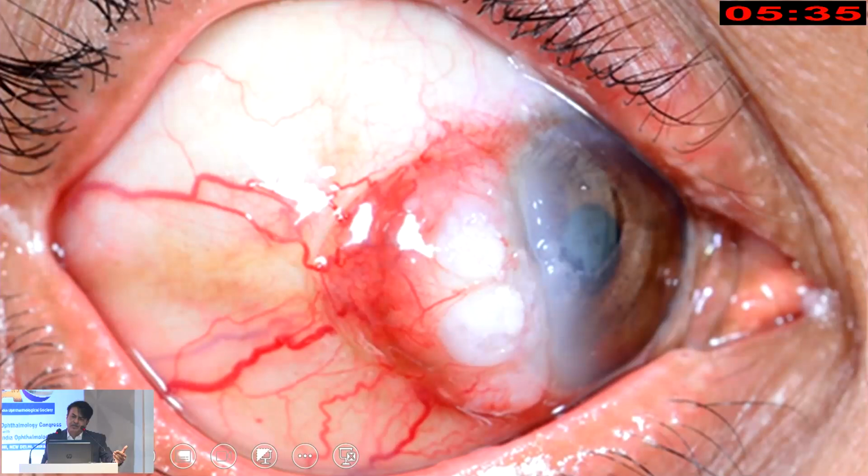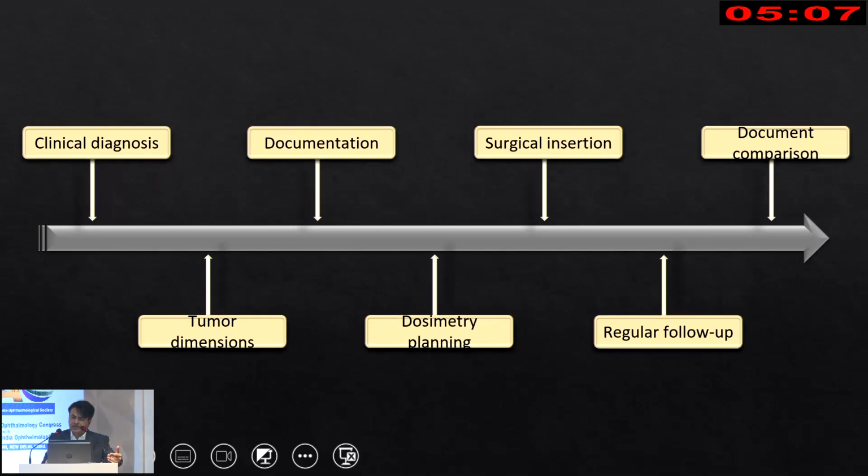Primary plaque brachytherapy is reserved specifically for situations where, if you excise the tumor, there could be loss of integrity of the eye, such as patients with a corneal stromal melt or a necrotic tumor. If you try to excise this tumor, you will have a corneal scleral perforation, which is not easy to repair. In these situations, we go for a biopsy from a safe zone, confirm the diagnosis, and treat the rest of the tumor by primary plaque brachytherapy without even excising it.